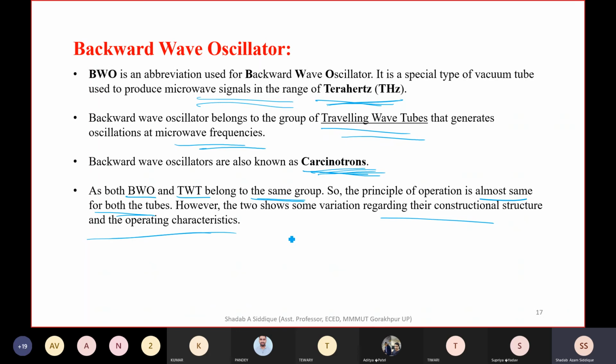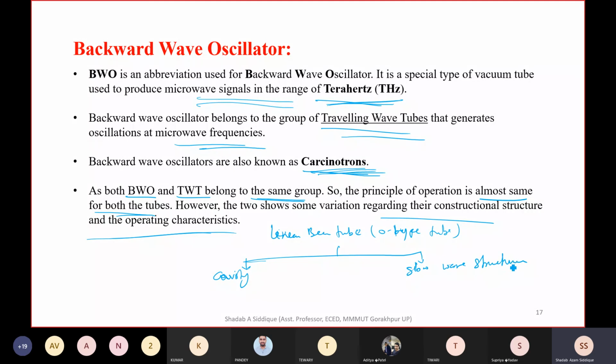So we can go to the classification of the linear beam tube, also called the O-type tube, and it can be classified into two kinds of structure: one is the cavity structure, and the other is the slow wave structure.